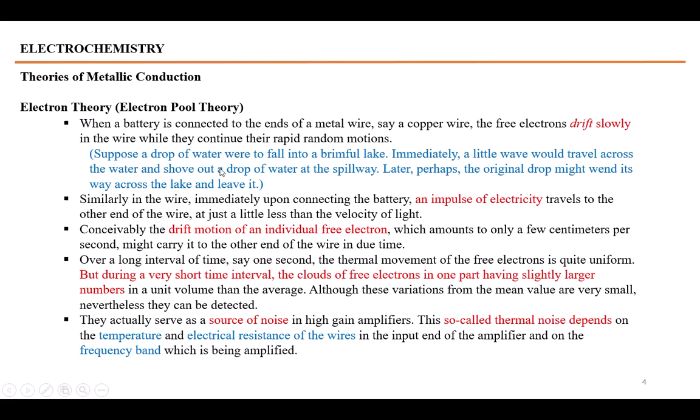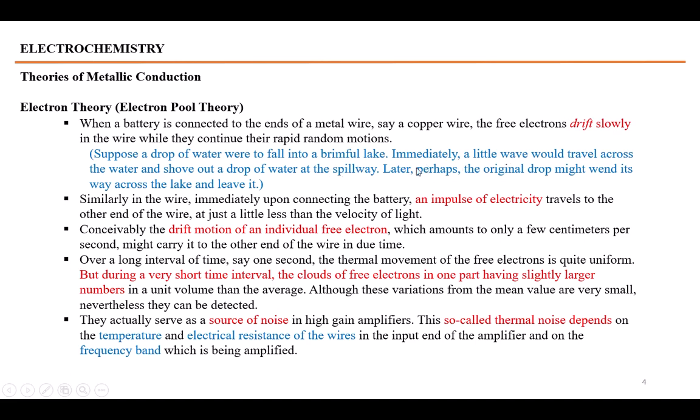It is just like a drop of water which falls into a stream, and a wave travels along one path to the spillway. You cannot say that the drop you added is the one emitted from the spillway, or that any other drop is emitted from the spillway.